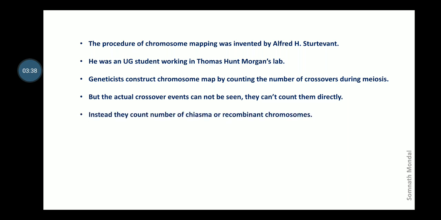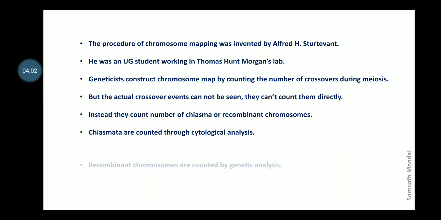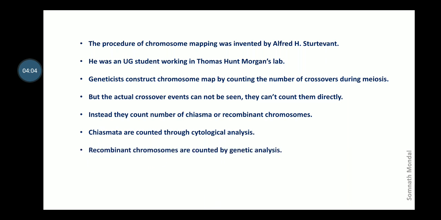That is why they count the number of chiasmata or recombinant chromosomes. We know chiasma formation is the prerequisite of exchange of chromatid segments during crossing over, and recombination takes place. Therefore, chiasmata are counted through cytological analysis and recombinant chromosomes are counted by genetic analysis.